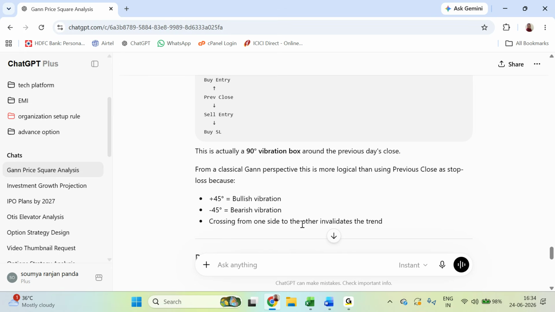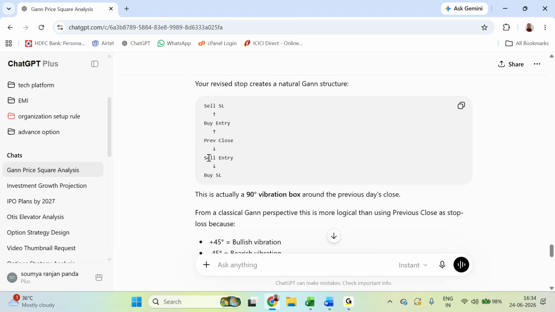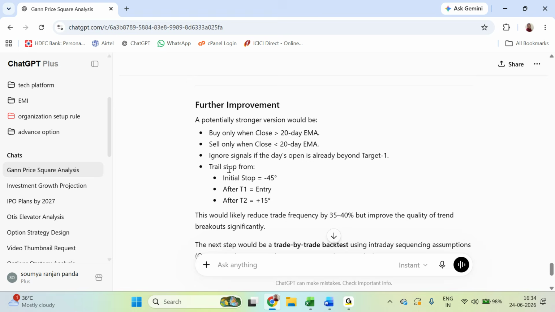So crossing of any one side invites the trend. This is the part of logic it has given: sell stop loss, buy entry, previous close, sell entry, buy stop loss. So all this flow also it has made, and perfectly it has aligned many things.